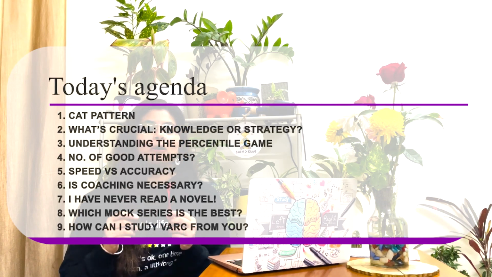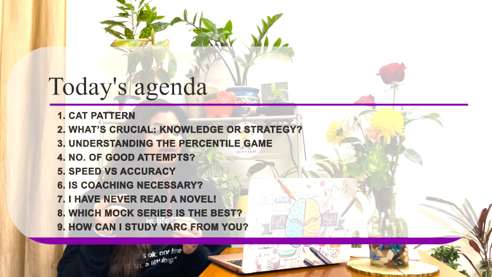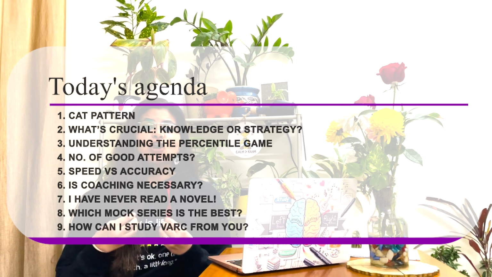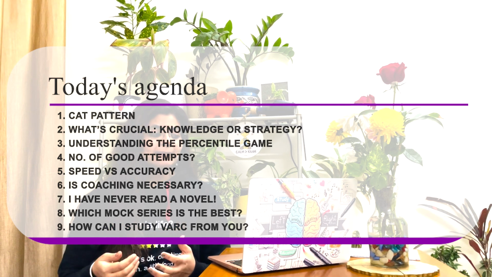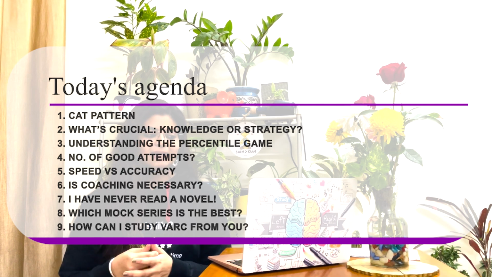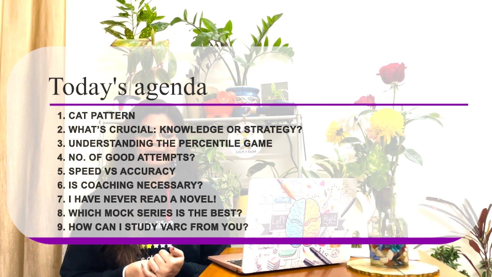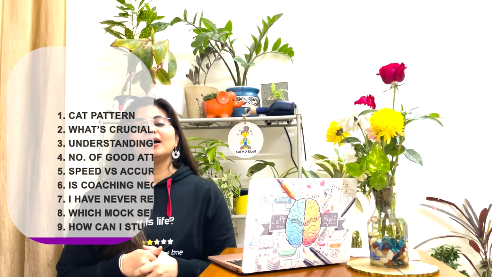So today we are going to talk about the CAT pattern. We are going to talk about knowledge versus strategy. We'll understand the percentile game. I'll answer the most commonly asked question, the number of good attempts, speed versus accuracy, coaching. What about people who've never read anything apart from their syllabus books? Which mock series to buy and when? And finally, how can I study VARC from you? So I'm going to take these questions up one by one and quickly guide you through all of the details.